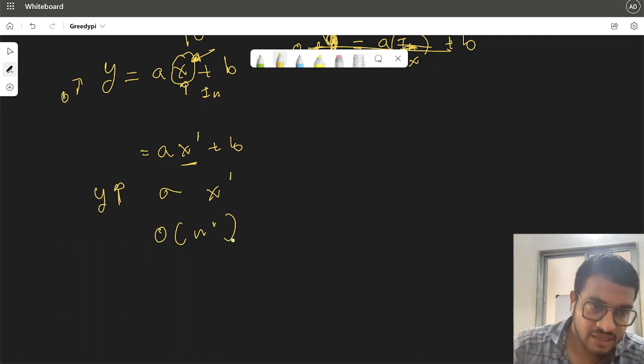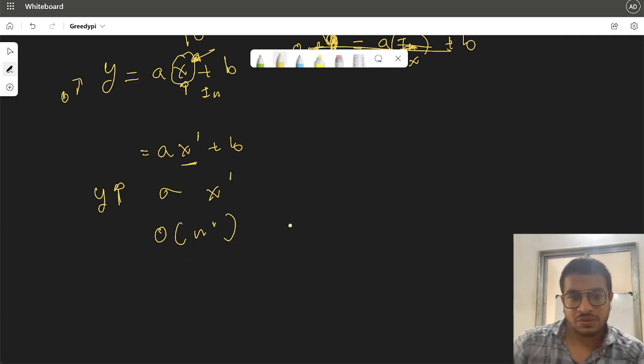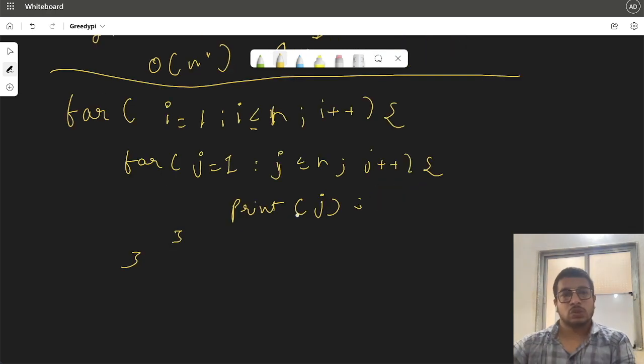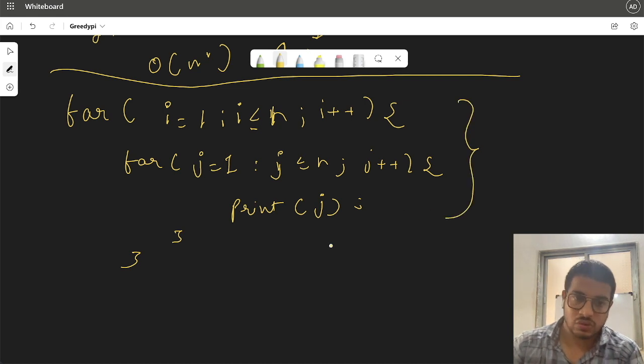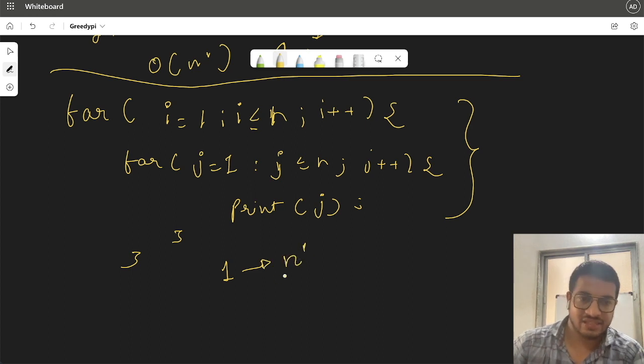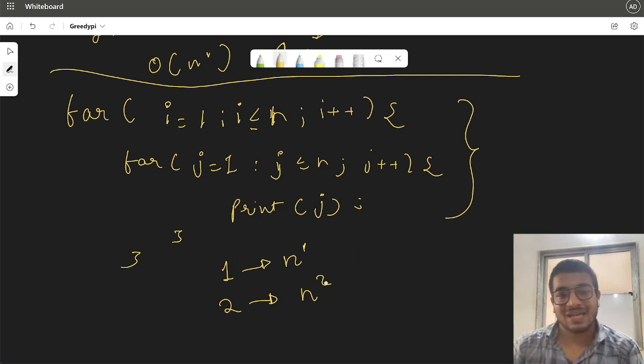Okay. So you guessed it right. If we are having one loop for O of n, so what if we just write two loops? If one loop is giving n, that is nothing but n raised to 1, then two loops will give n raised to 2. Now, why is it happening?